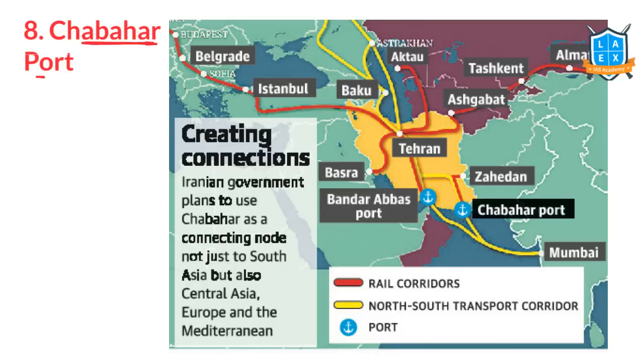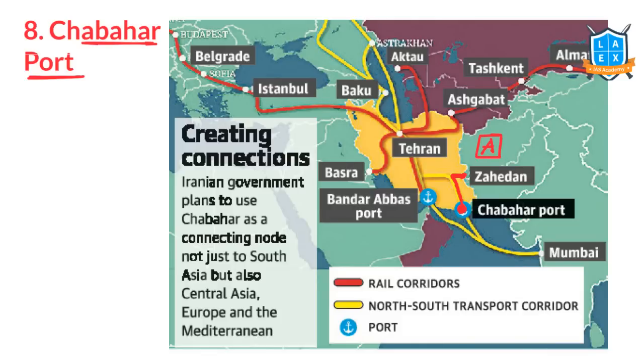The next important issue is Chabahar Port. Chabahar Port is located in Iran. Here we have the interest. What is that? We are developing this particular port, and we also wanted to develop this particular railway line connecting this particular place, Chabahar to Zahedan, which connects to Afghanistan. But then the railway line project got stalled now.